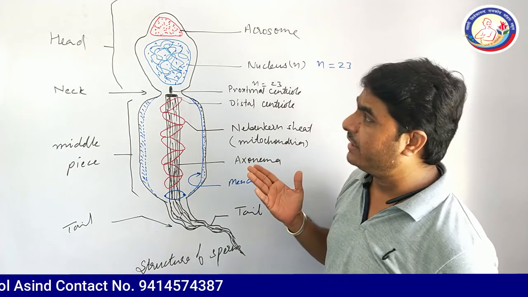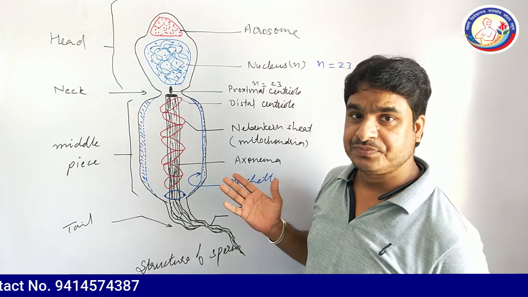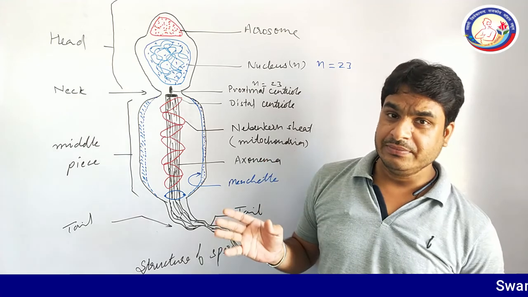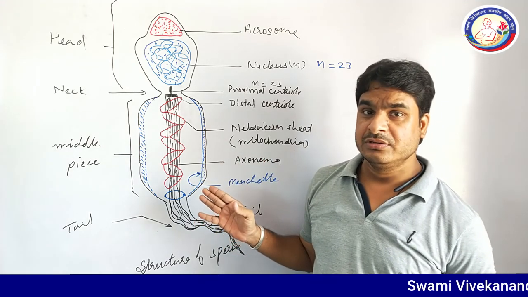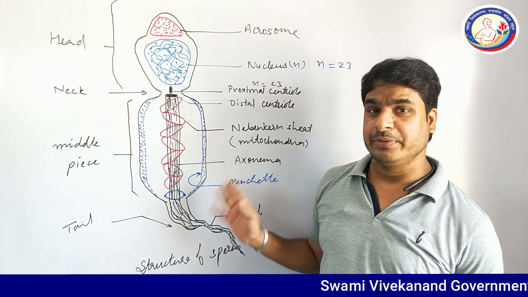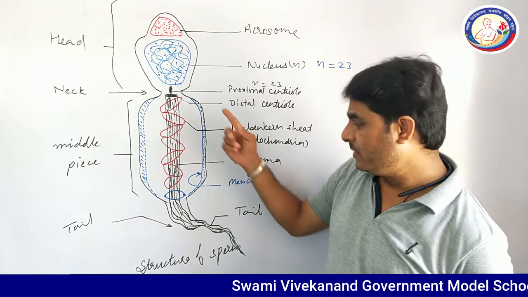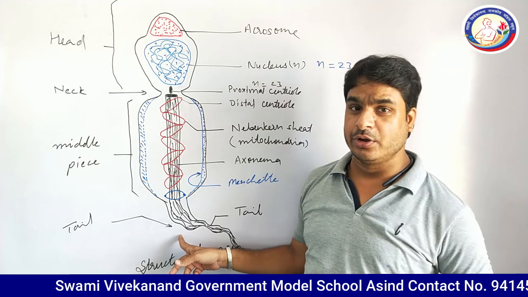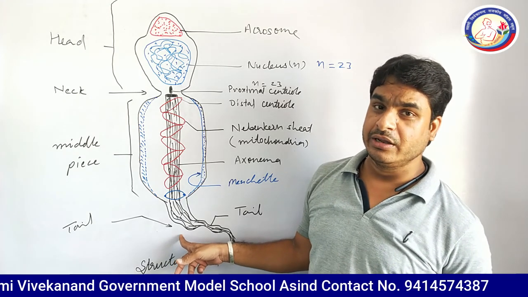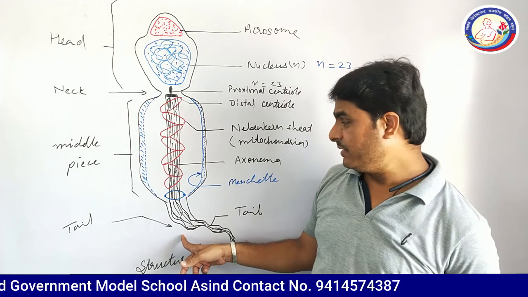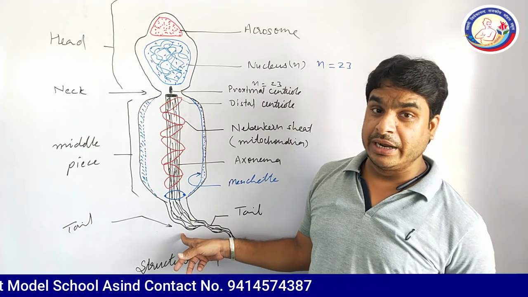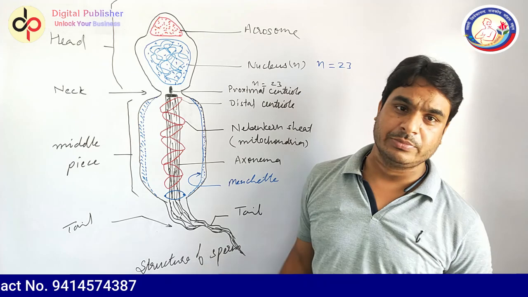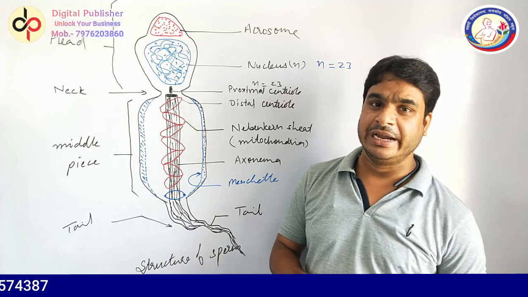So dear students, today we have finished spermatogenesis. It is a very important part of the chapter that contains the TS of the seminiferous tubule, which is part of the practical. An important structure, the sperm, is given here, so you need to draw it neatly in your homework and remember all the questions, and if you have any problem you can ask me. Thank you very much and have a nice day.